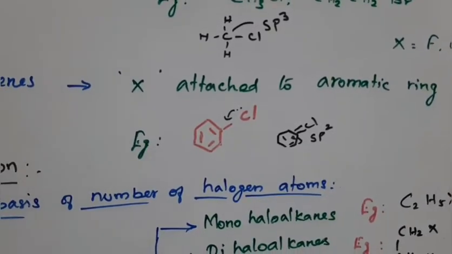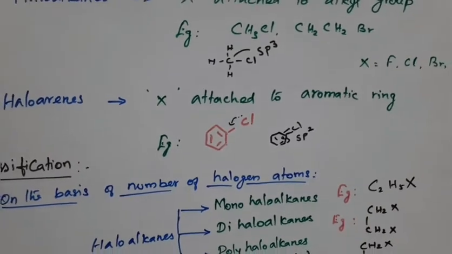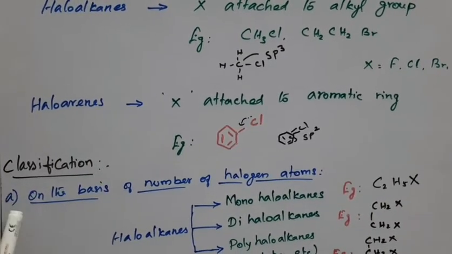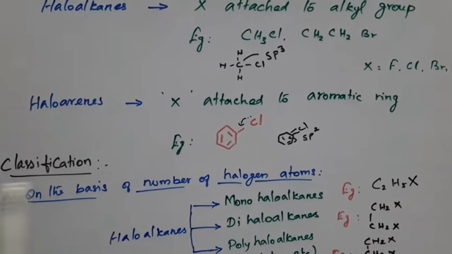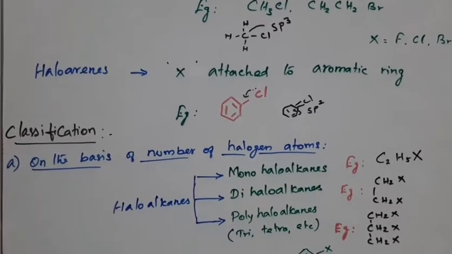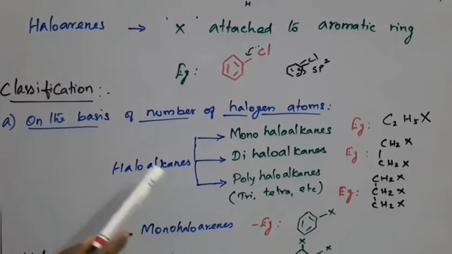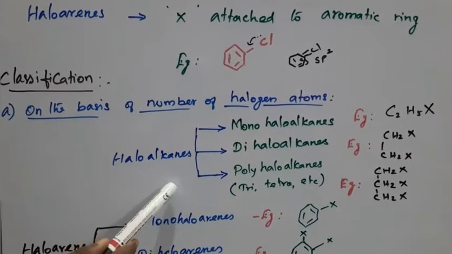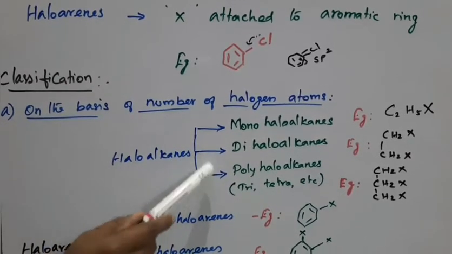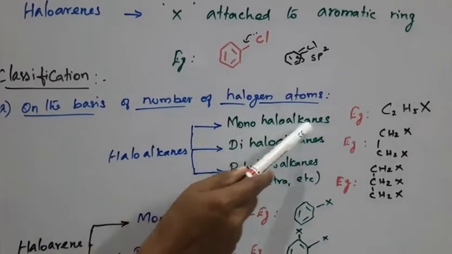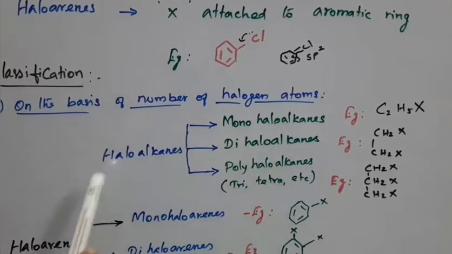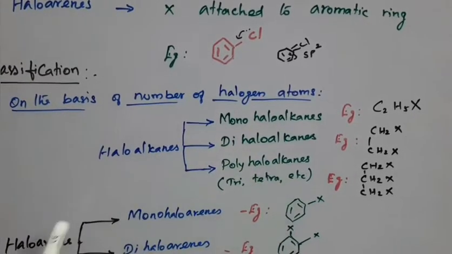Next one, classification. First of all, classification on the basis of the number of halogen atoms. Haloalkanes, that means alkyl halides, are again classified into three types: monohaloalkanes, dihaloalkanes and polyhaloalkanes.